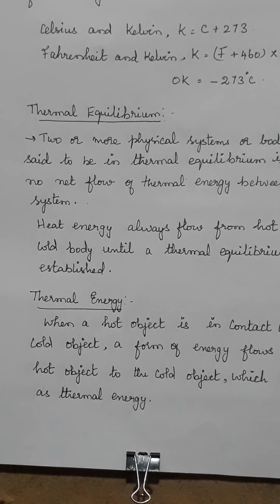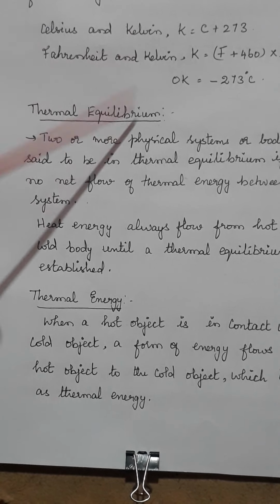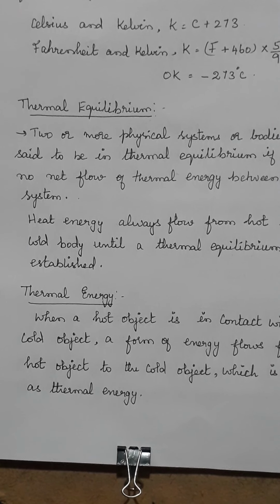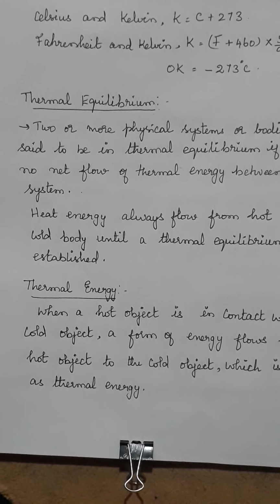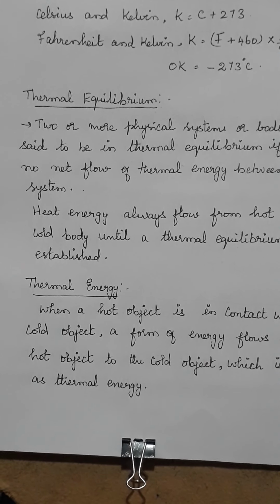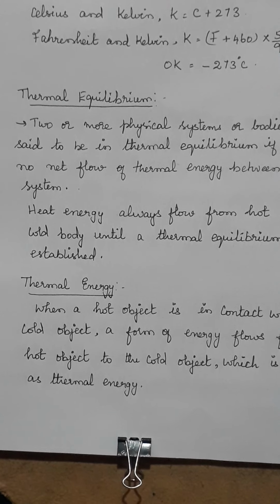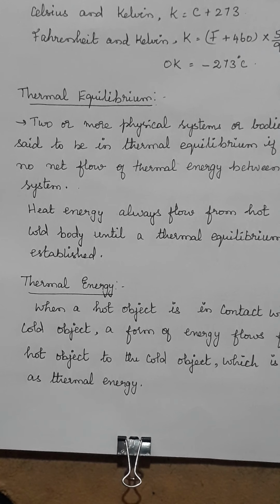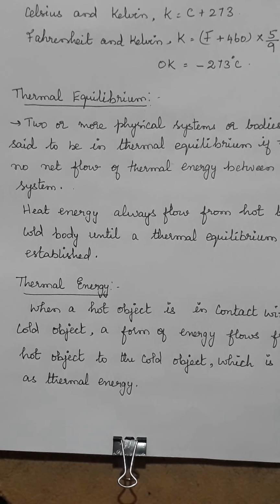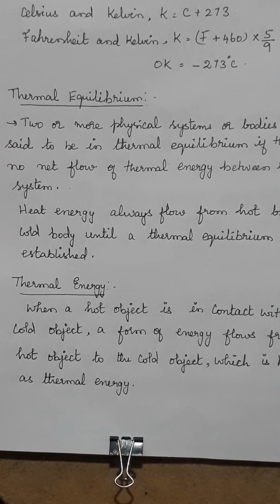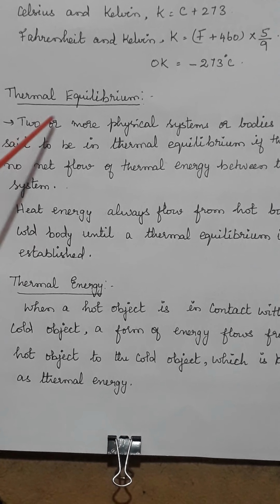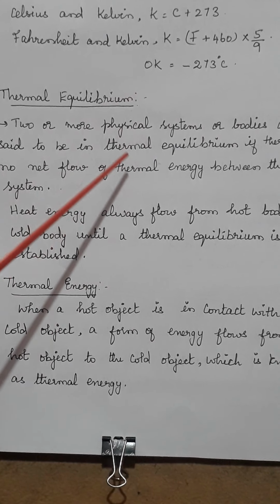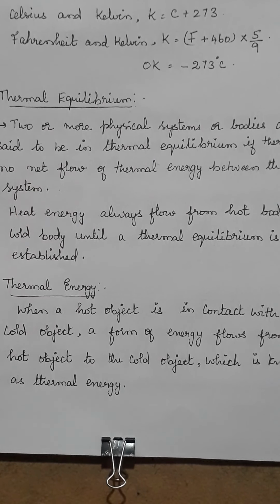Then thermal equilibrium. Equilibrium itself we have studied in your first lesson. Equilibrium is a state where both are equal. There you studied anti-clockwise moment was equal to clockwise moment, or the balanced force. Equilibrium is a resultant of a balanced force. So how to define this equilibrium is that two or more physical systems or bodies are said to be in thermal equilibrium when there is no net flow of thermal energy.